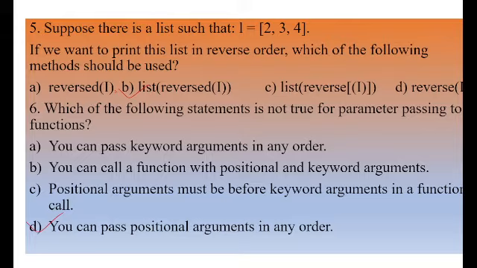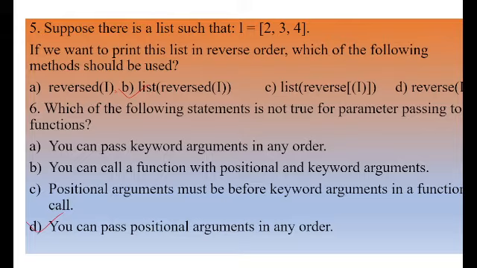Then positional argument must be before keyword argument in a function call. It is also right. First we have to use positional argument, then after that keyword argument. So positional argument must be before keyword argument. Then fourth one is you can pass positional argument in any order. It is wrong. We cannot pass positional arguments in any order. Based on their position, we have to pass the positional arguments.